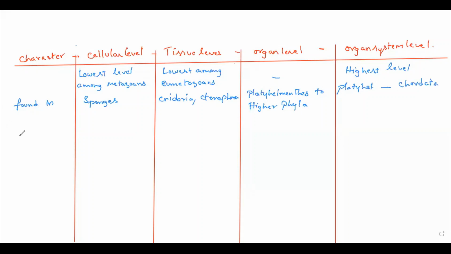Next one is body organization. Loose cell organization.